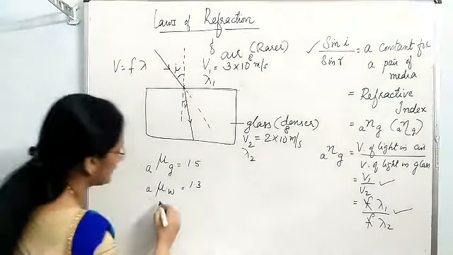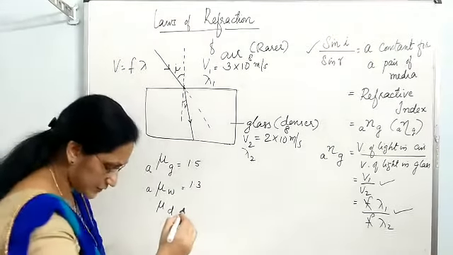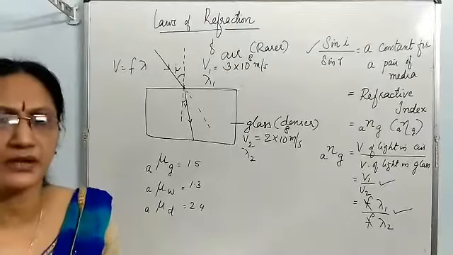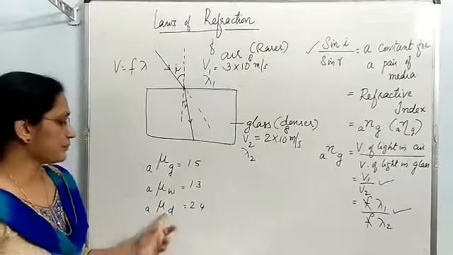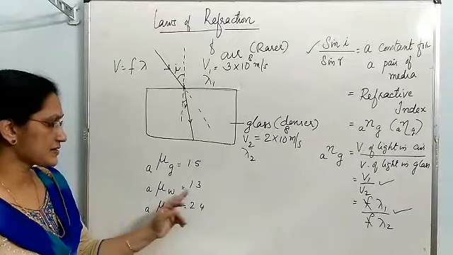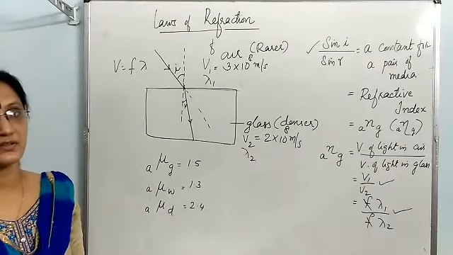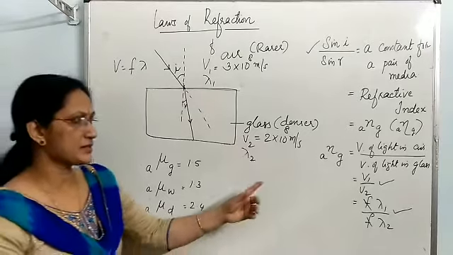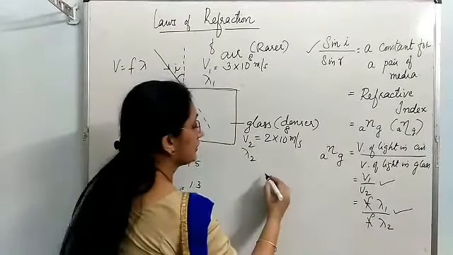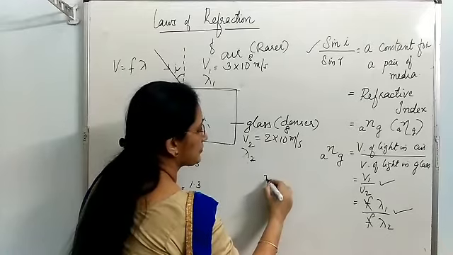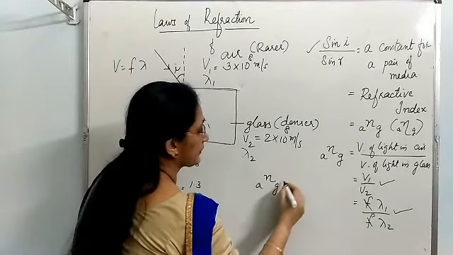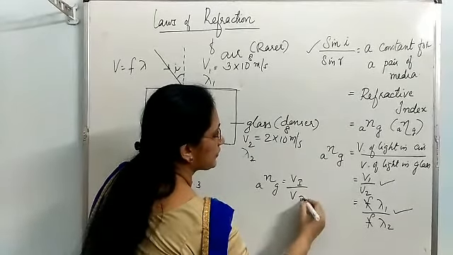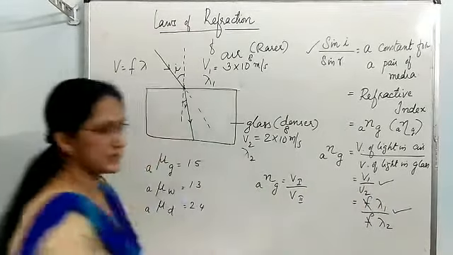Then refractive index of diamond with respect to air is 2.4. Let us see what it means. Some optical media have high refractive index, some have low refractive index. What does it mean? We are referring to this formula: refractive index of a medium is velocity of light in the first medium upon velocity of light in the second medium. This formula we are using.